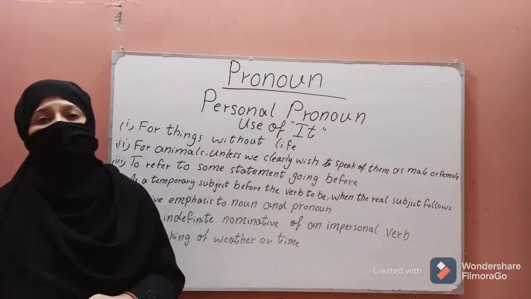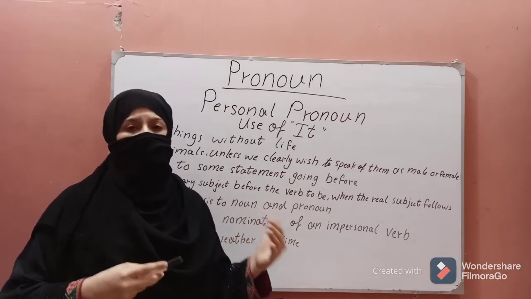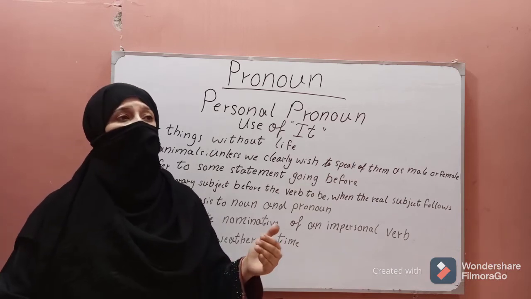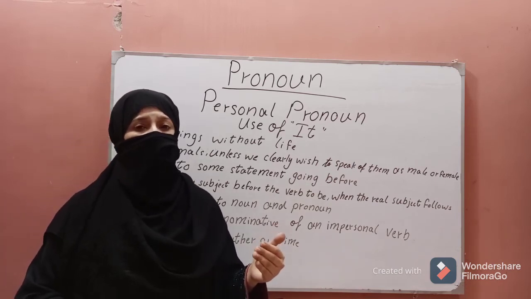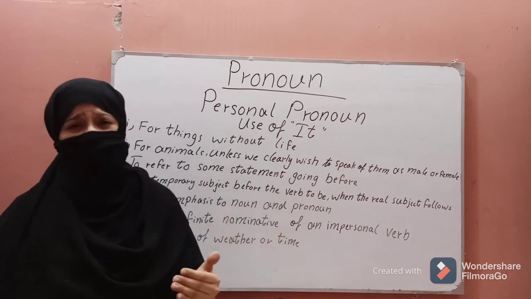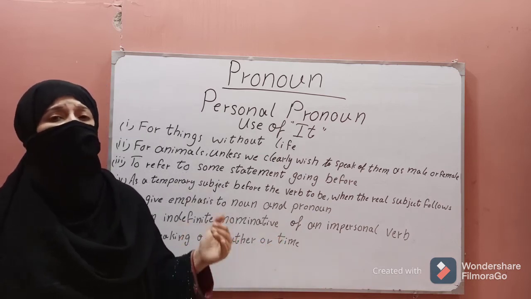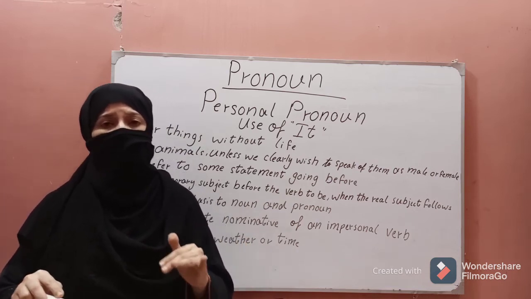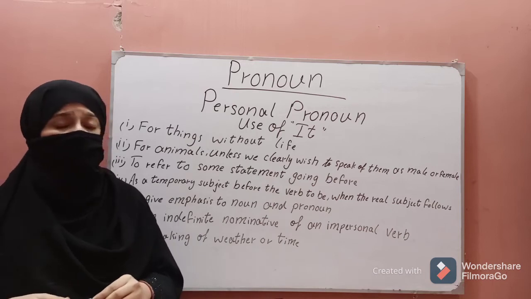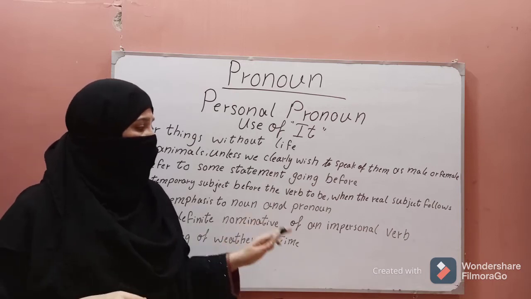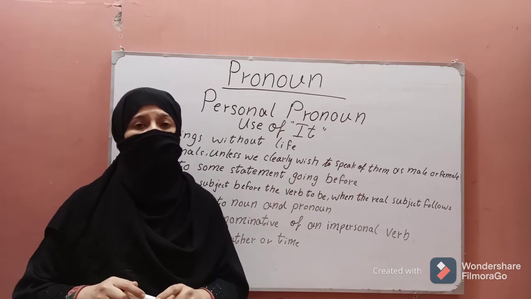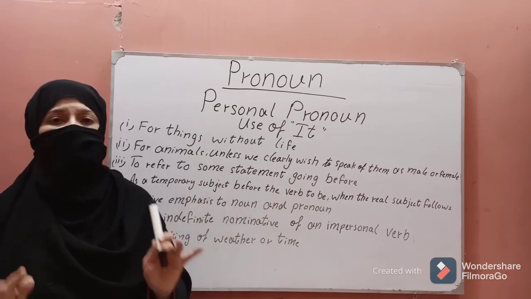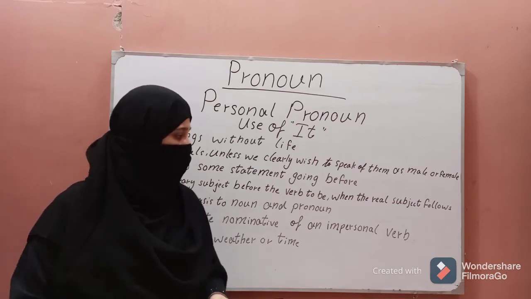We know that whenever we say it snows, it thunders, it drizzles, it rains, whenever we use this kind of verb, we start with it, because there is no subject in this type of verb. We can't use any other word for it, we use it. If we say it rains, it means the rain rains. But we will not say the rain rains, we will say it rains.